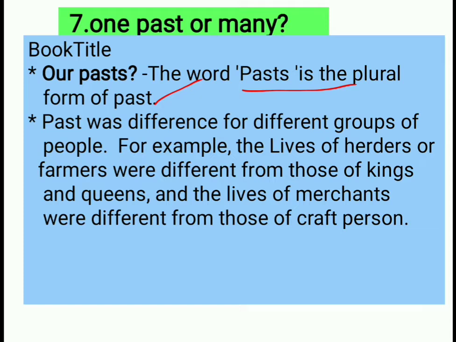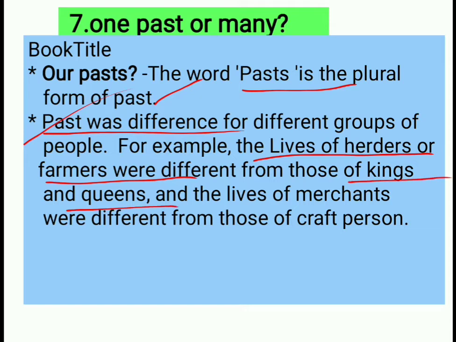Now we are going to start reading. Past was very different for different groups of people. For example, the lives of herders and farmers were different from those of kings and queens. The lifestyle of herders and farmers is quite different from kings and queens.